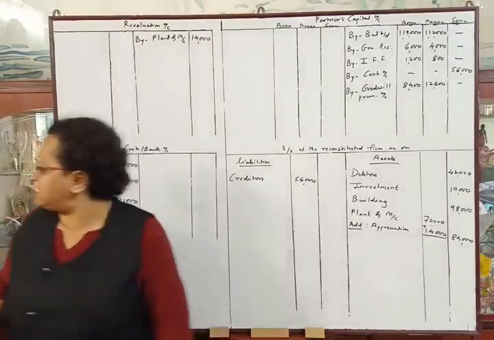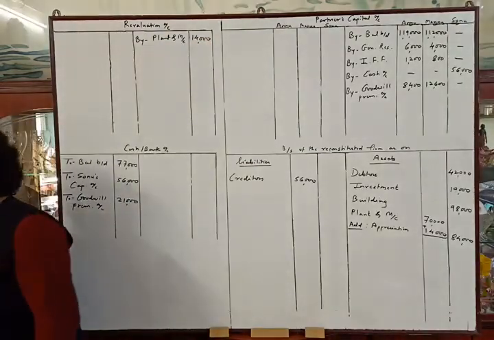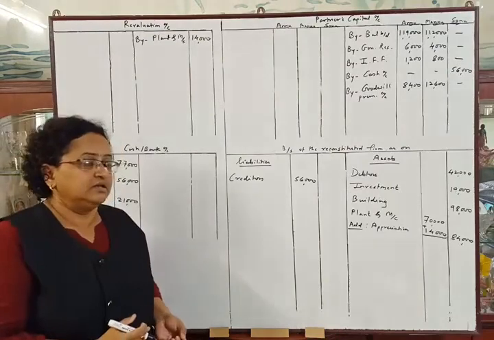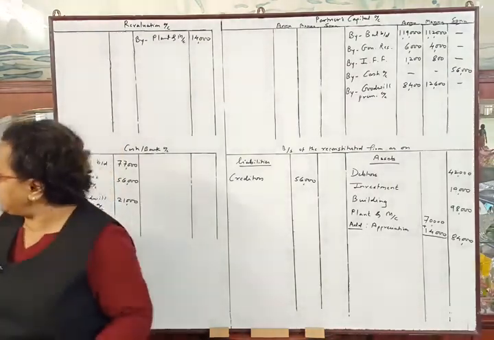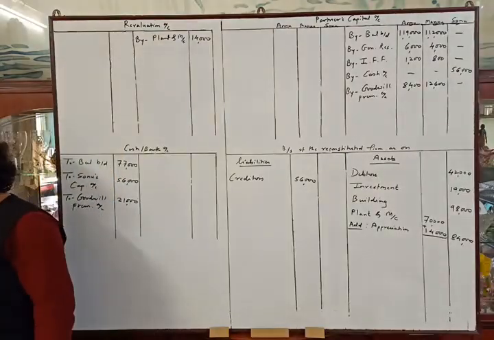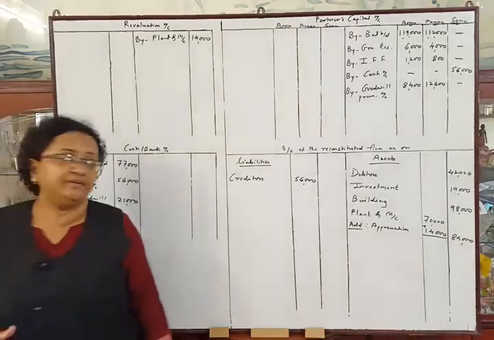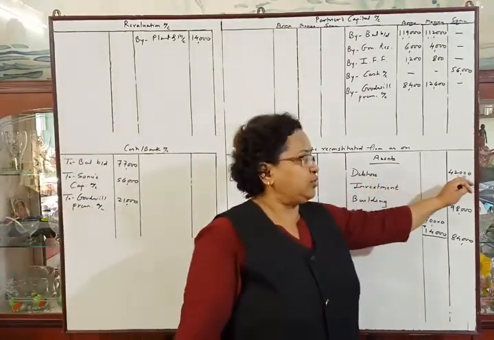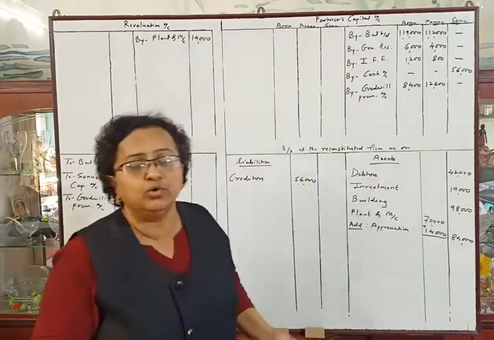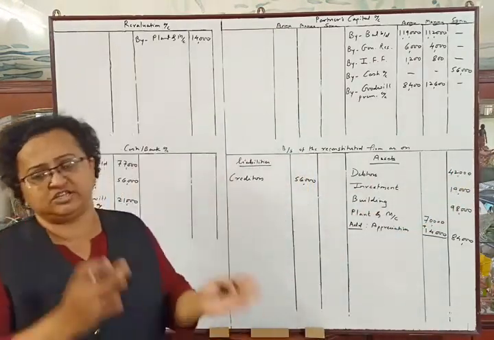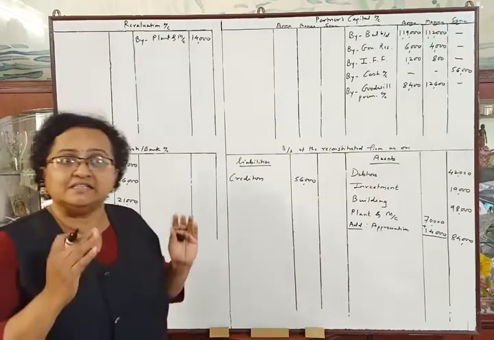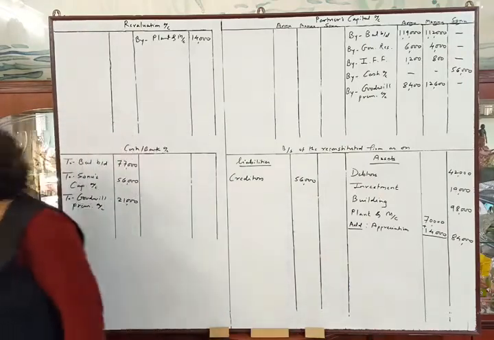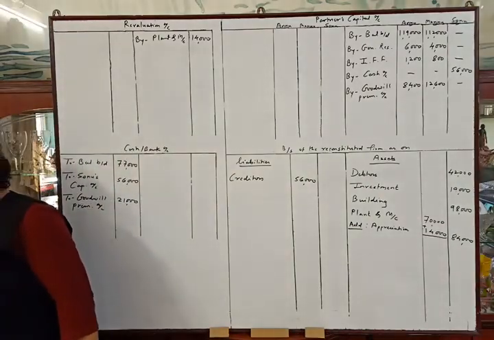Okay. Next adjustment. All debtors are good. See the old balance sheet. Debtors are given rupees 42,000 and there is a provision of rupees 7,000. I have written 42,000 directly in the outer column because all debtors are good, which means we have to cancel the provision. Here we are cancelling the provision of rupees 7,000, which is profitable to the firm.